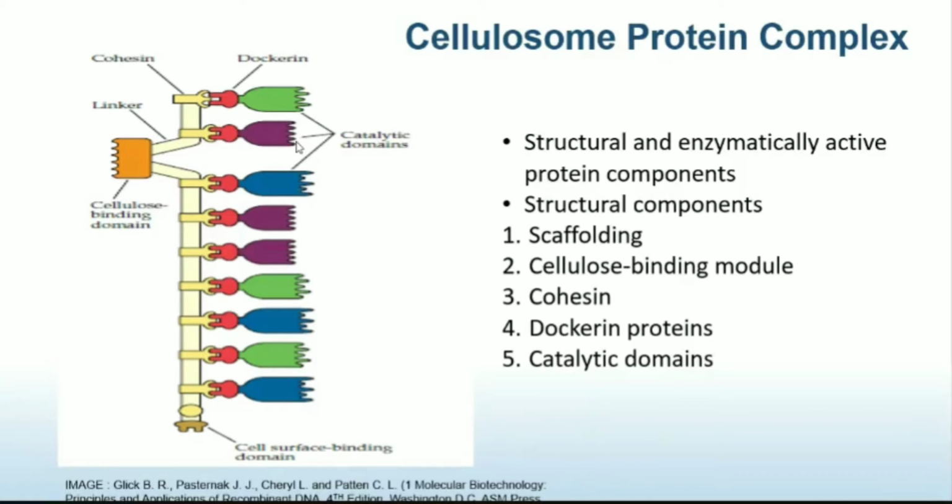The last structural component is the cell surface binding domain. As you can see over here, this brown colored small structure is the cell surface binding domain. This basically helps the cellulosome complex to be anchored to the microbial cell surface.